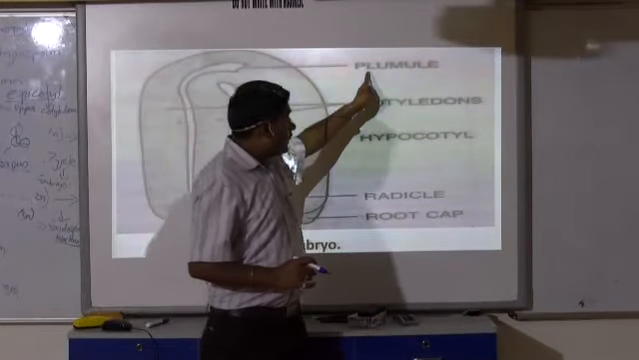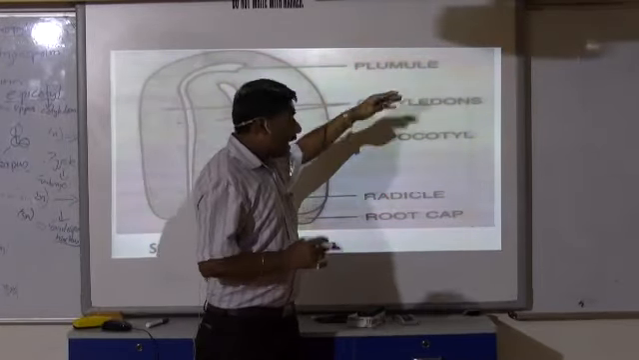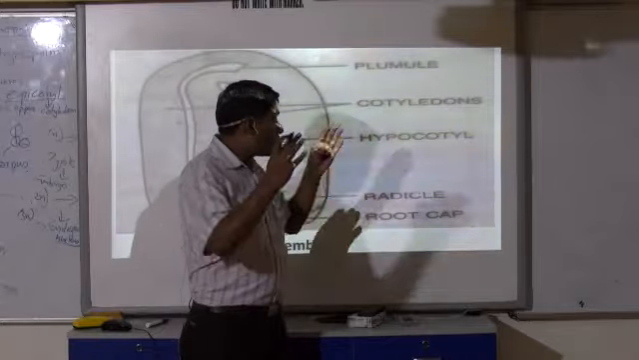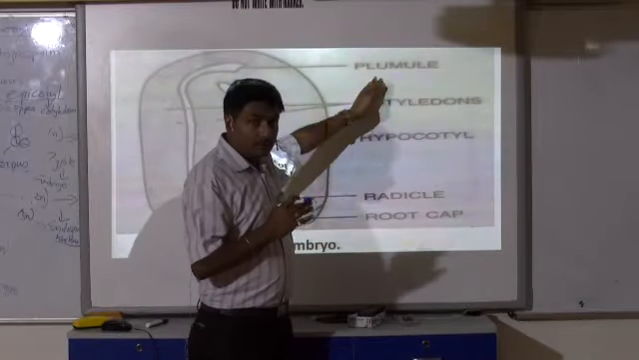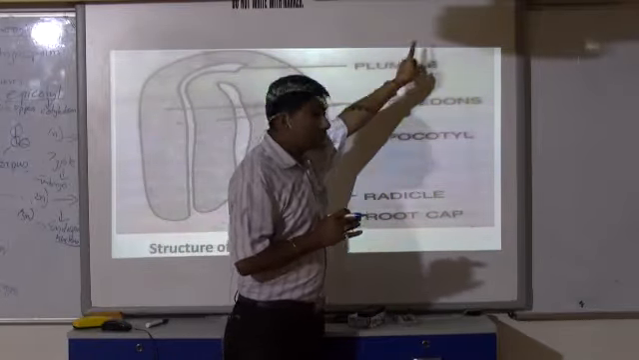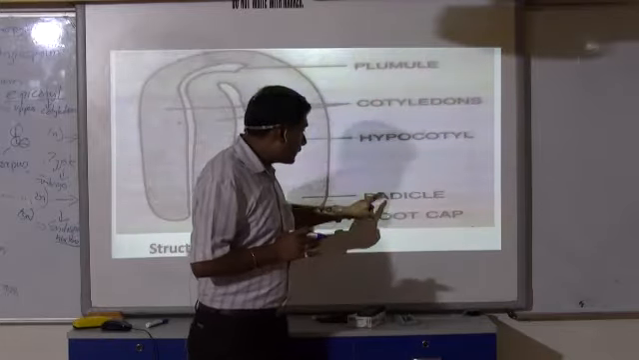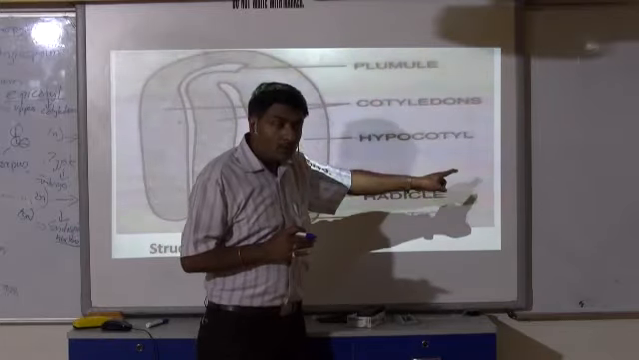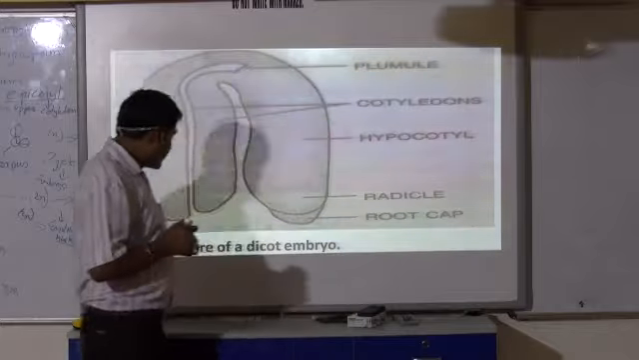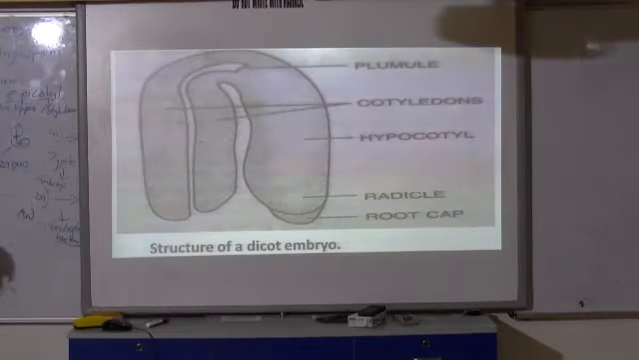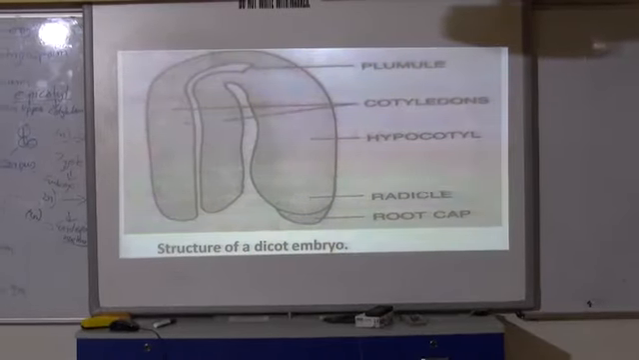This plumule later on, after getting the nutrients, after getting the proper factors for the germination, will get converted into a shoot and the radicle into a root and root system. Okay, so this much is all about in the syllabus.